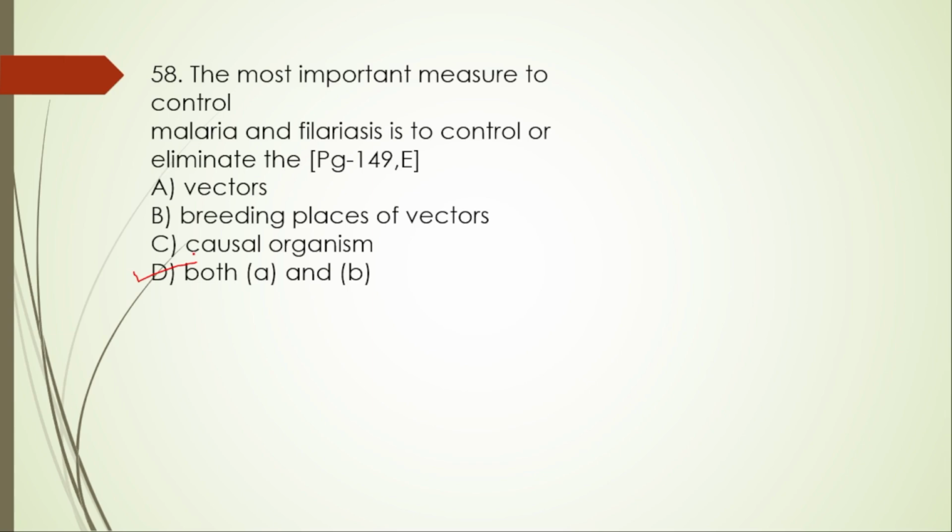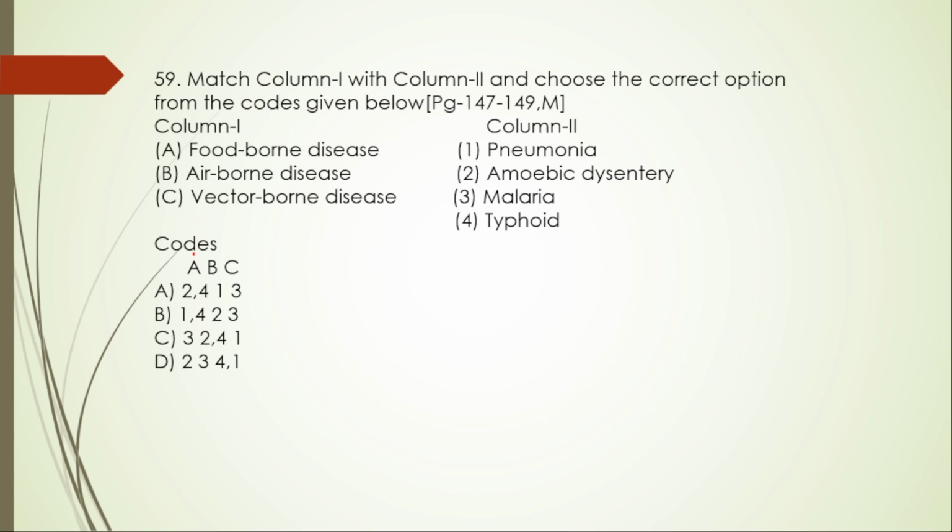Next, 59th one. Match the following one. A. Foodborne diseases. Foodborne diseases are for amoebic dysentery. A is 2, so these two are gone.